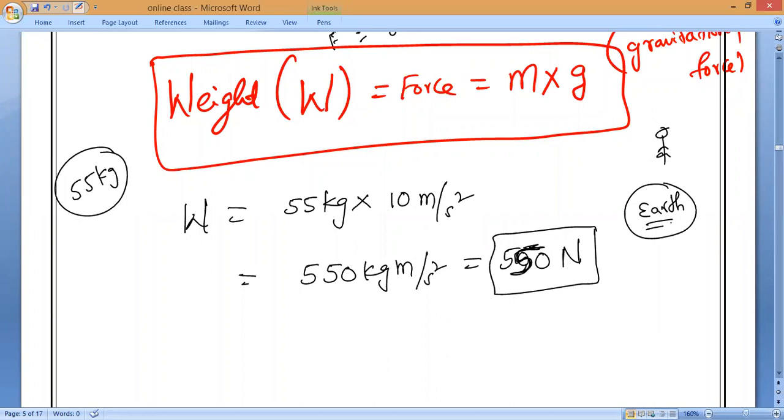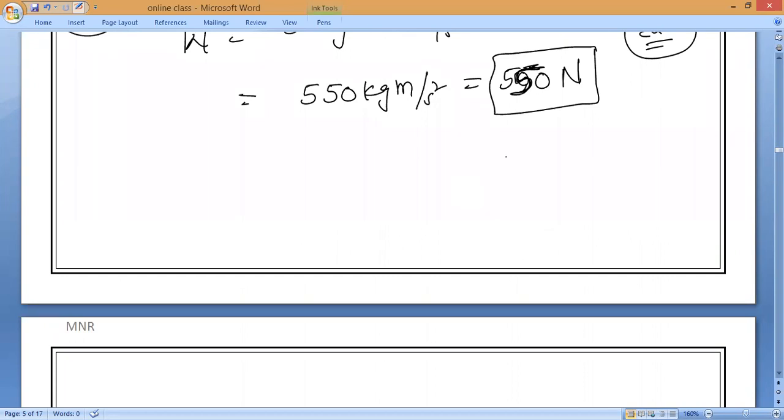Now, Mitakshri and Divya, everybody, I am asking you, is the G value constant throughout the universe? Of course, mass is constant, I know that. Is the G value constant throughout the universe, Harish? I am asking the question. I already taught you G value so many days. Is the G value constant throughout the universe? Yes or no?